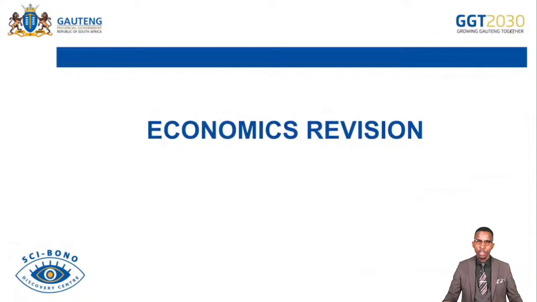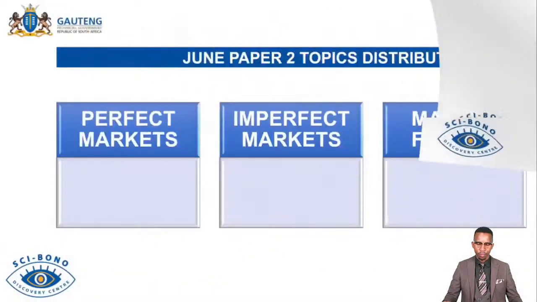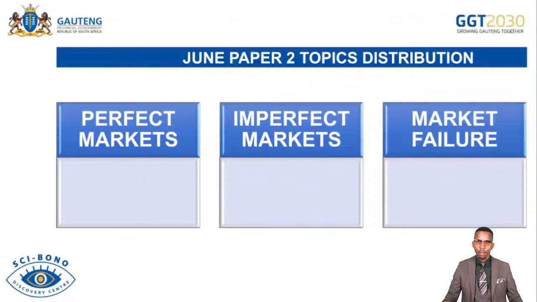Like I've mentioned, this is economic revision, mainly for paper 2. The paper will be written tomorrow on the 4th of June, 2024. Topics to be covered or examined include perfect markets, imperfect markets, and market failures. Just to break it down for you so that you will follow me very well.